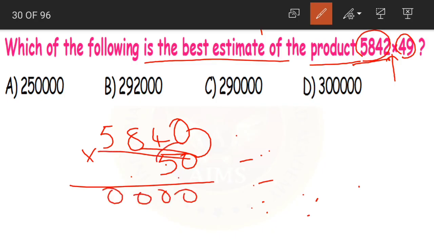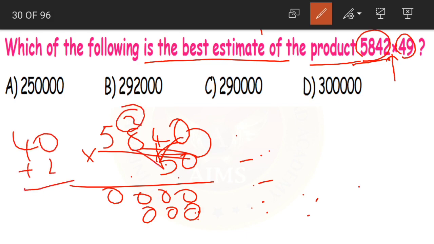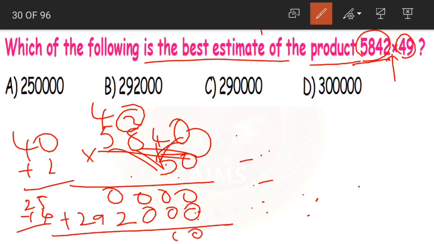Now next, 5 into. Before multiplying, we should place a 0. 5 zeros are 0. 5 fours are 20. 2 carried. 5 eights are 40, plus 2 becomes 42. 4 carried. 5 fives are 25, plus 4 becomes 29. Now we shall add 0, 0, 0, 2, 9, 2.